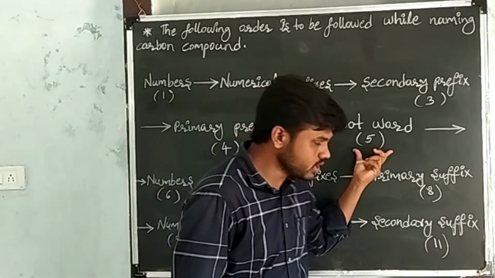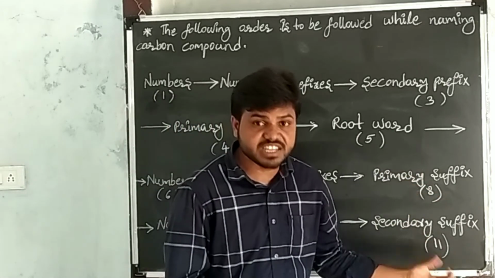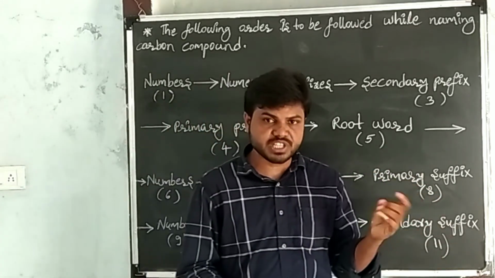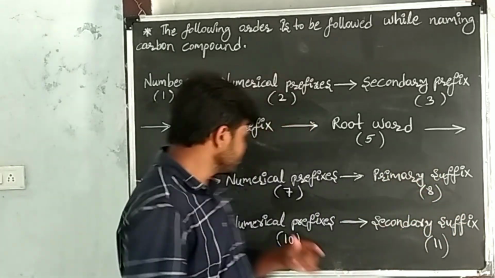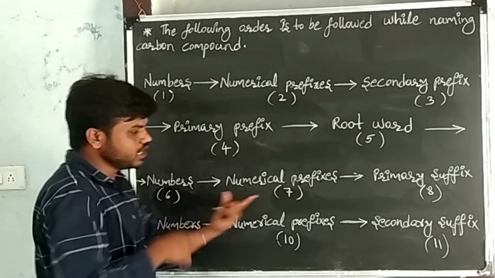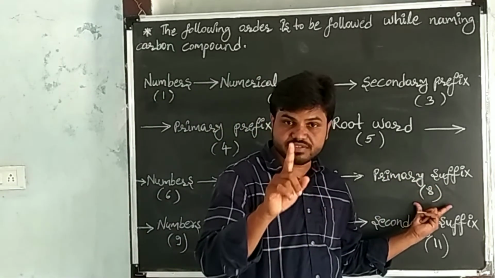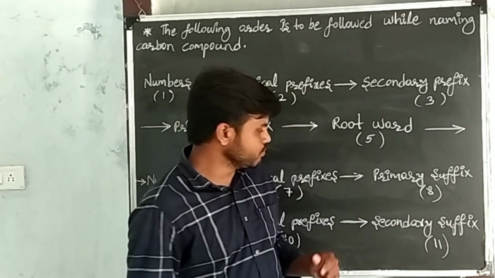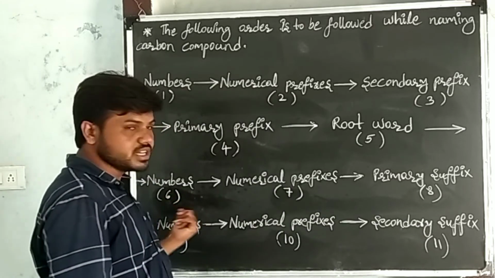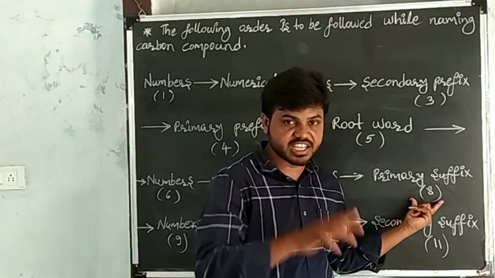After writing the root word, go to the primary suffix. Here, the primary suffix indicates single bonds, double bonds, triple bonds. If all single bonds are present in the given carbon compound, no need to write numbers and numerical prefixes. Directly write the primary suffix of the single bond.